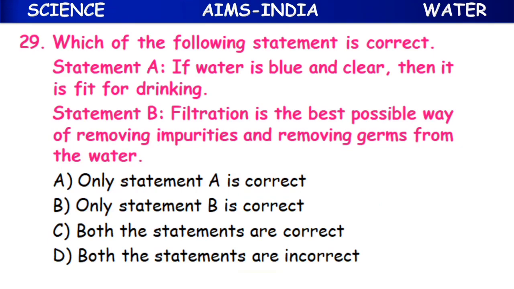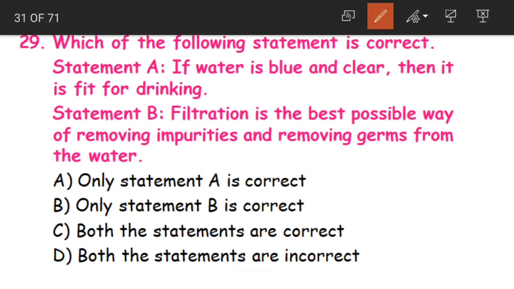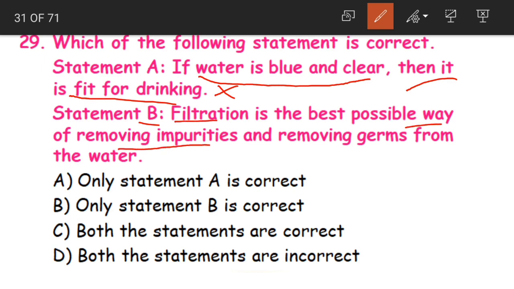Yes. Now the 29th question, which of the following statements is correct? So here you have got two statements and you have to choose which of the following statements is correct. Okay, statement A, what does it say? If water is blue and clear, then it is fit for drinking. Is it true, children? No, this is not true. Okay, then we'll go with the statement B. Filtration is the best possible way of removing impurities and removing germs from the water.